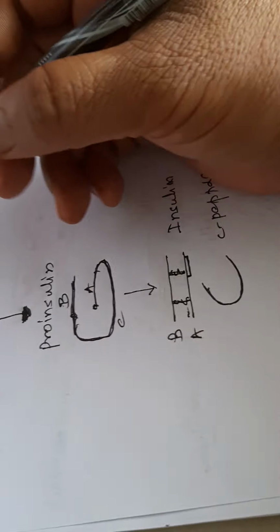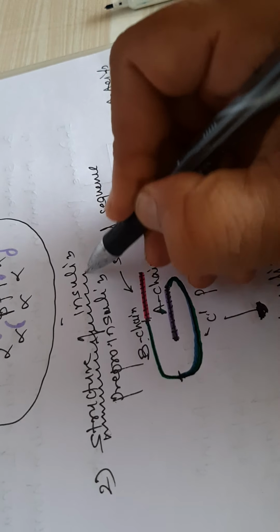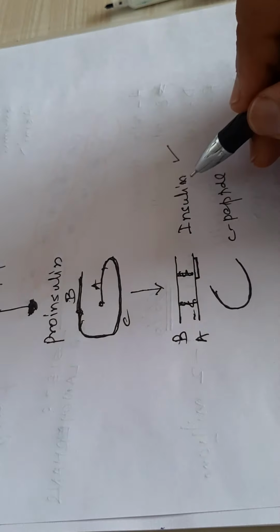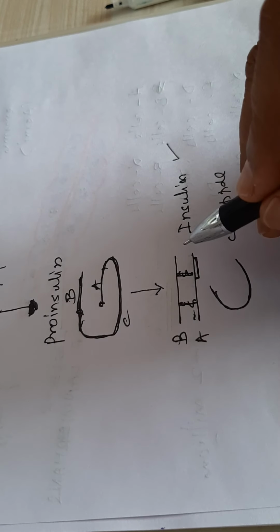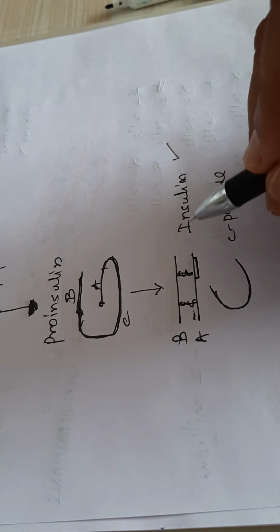So this is the structure of insulin, and this is very important because you should know the modifications which take place from pre-pro insulin, the inactive form, to the active form of insulin. The active form of insulin consists of A and B chains. The A chain is around 21 amino acids, the B chain 30 amino acids.